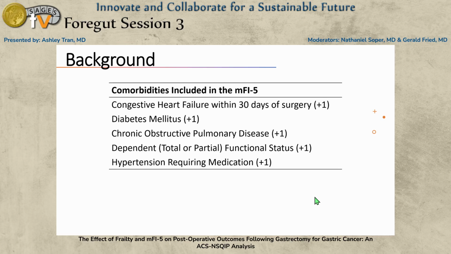So more recently, a truncated frailty index, the 5-factor modified frailty index, was proposed. It includes these 5 variables that are included in the NSQIP data. This metric has several benefits, including that it is concise and easily calculable compared to longer metrics such as the mFI-11. It is multifactorial, meaning that it may better capture a patient's physiologic condition compared to metrics such as age, and it's an objective metric, whereas metrics such as ASA are subjective.